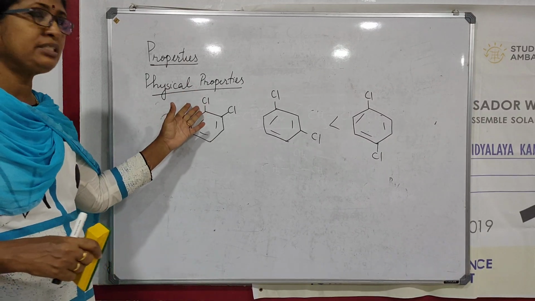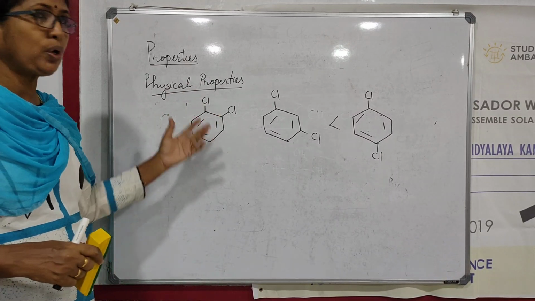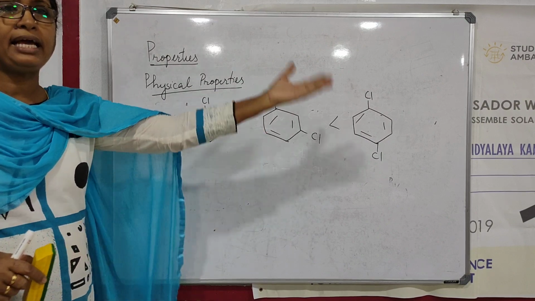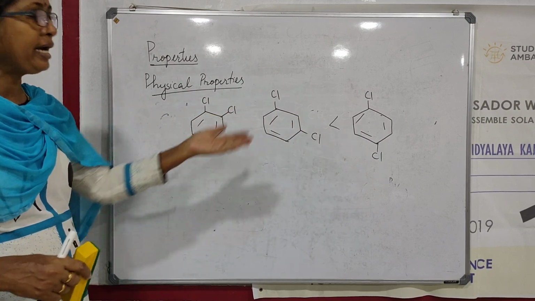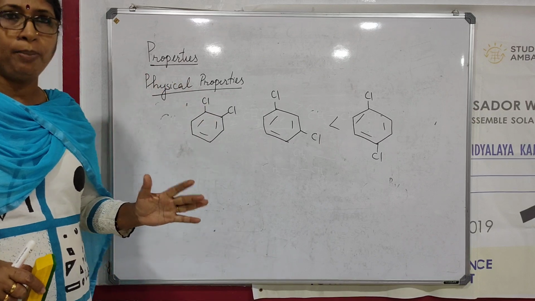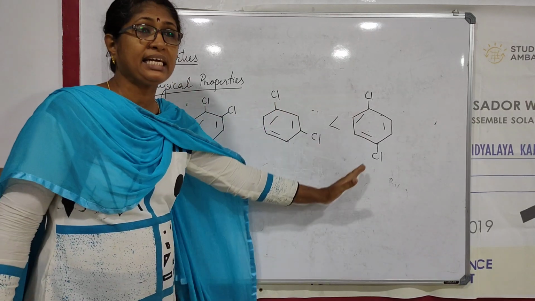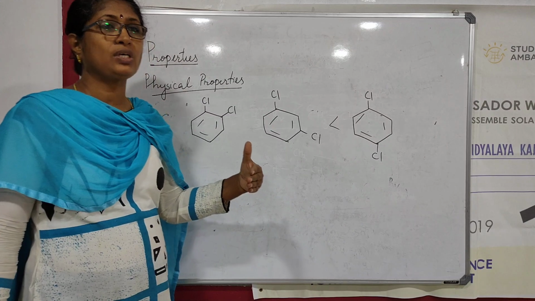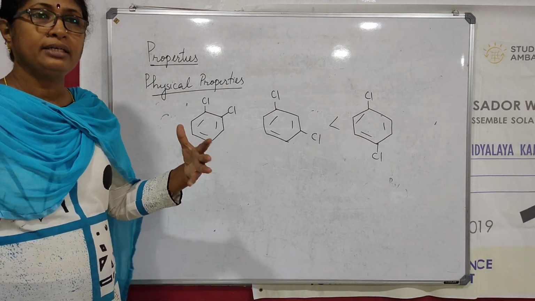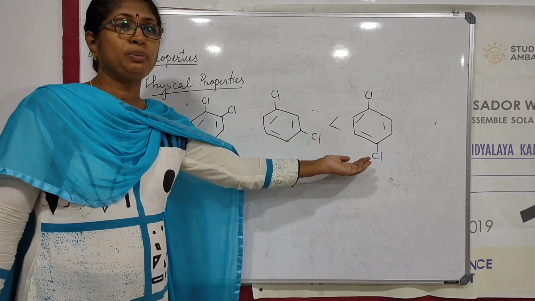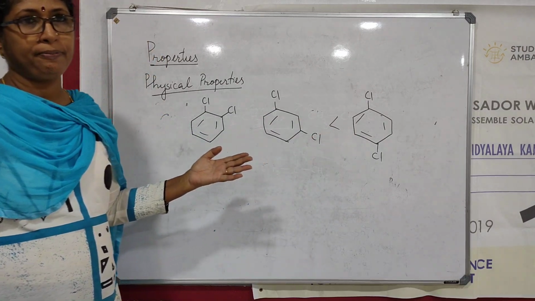Similarly, if it is orthochlorotoluene, metachlorotoluene and parachlorotoluene, then also parachlorotoluene will have the highest boiling point, because they have a symmetrical structure and fit into the solid crystal lattice very effectively. Therefore, this will have the highest boiling point or melting point.